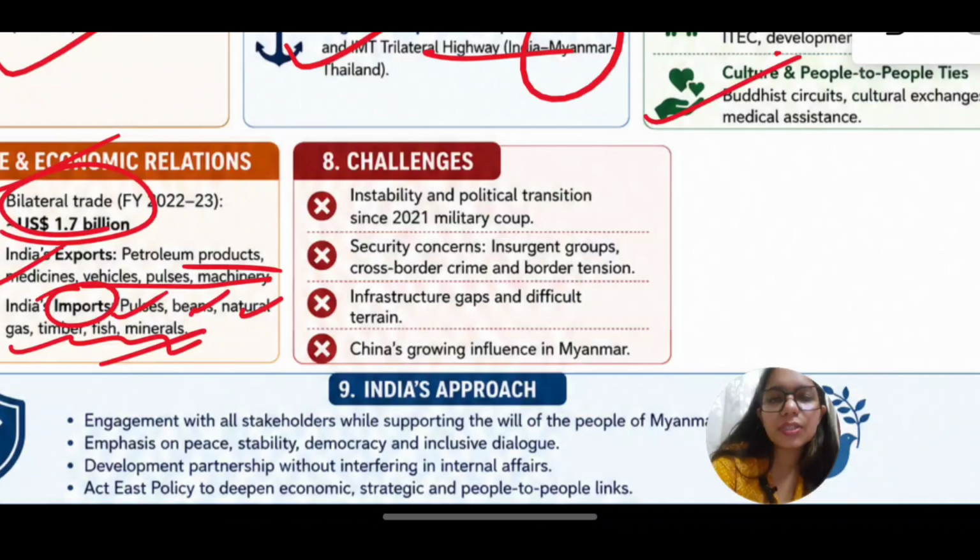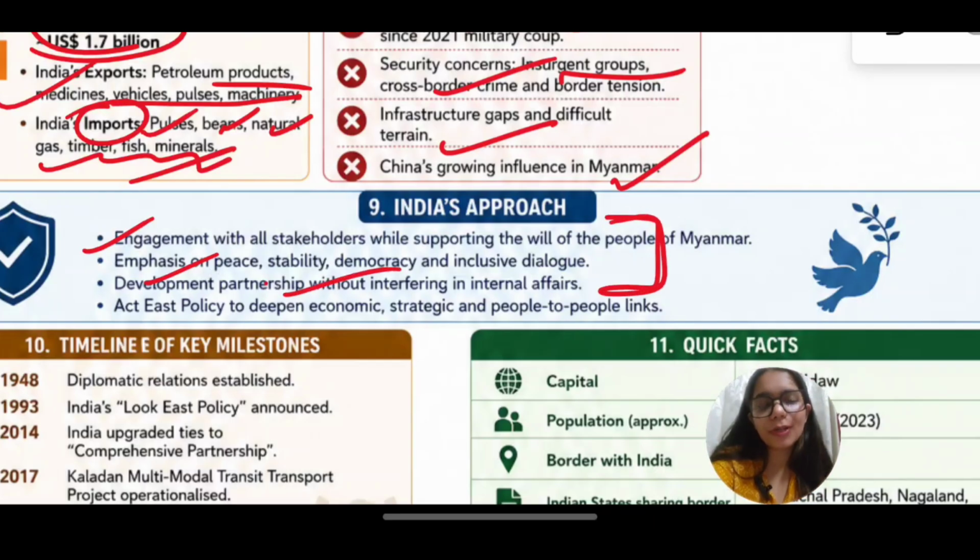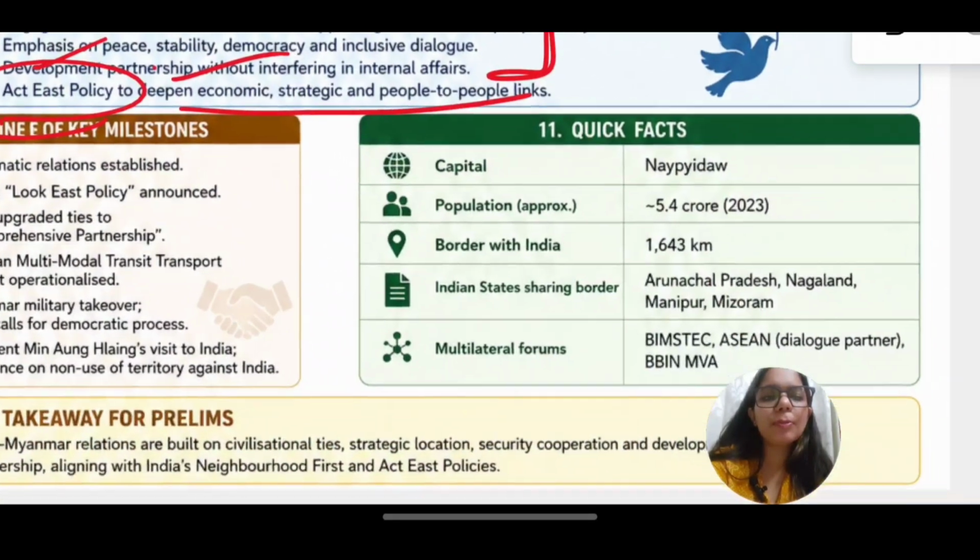Now, there are challenges in India and Myanmar relations, such as instability and political transition, which we were talking about in the start as well. Security concerns, insurgent groups, of course, infrastructure gaps, difficult terrain, and China's growing influence in Myanmar. So, to tackle all this, India's approach has been engagement, emphasis on peace, stability, democracy, development partnership. So, India has been always a good boy, so therefore, we have these kind of engagements only. Then we have Act East policy to reopen economic strategy and people to people ties.